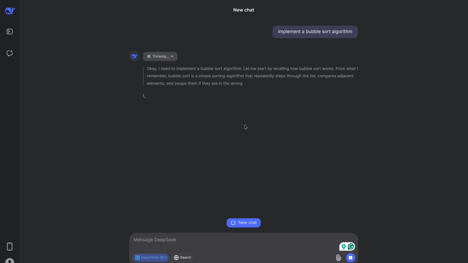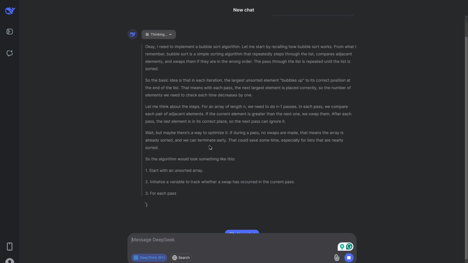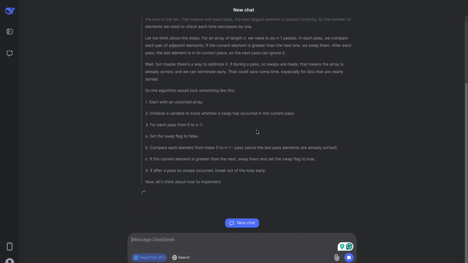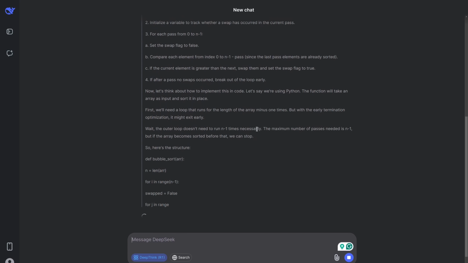And as you can see, it basically outputs its thought process while it's actually trying to figure out the answer here. And it says, let me think about it. And then in the middle, it's like, oh, wait, but there's a way to optimize it. And I actually like that. It's more human-like. It thinks more like normal people when solving a problem.